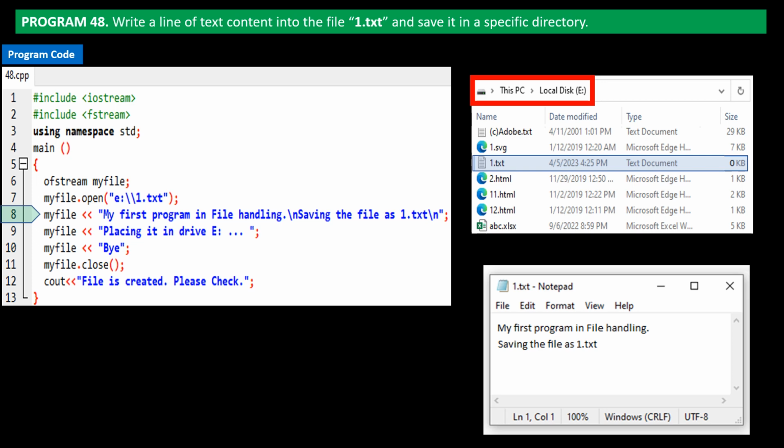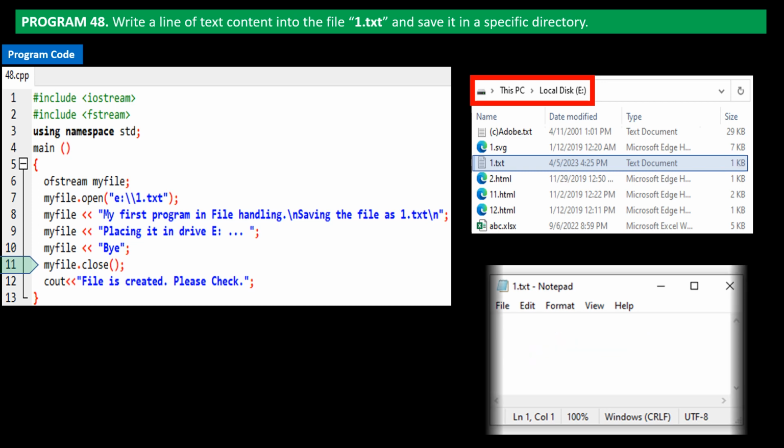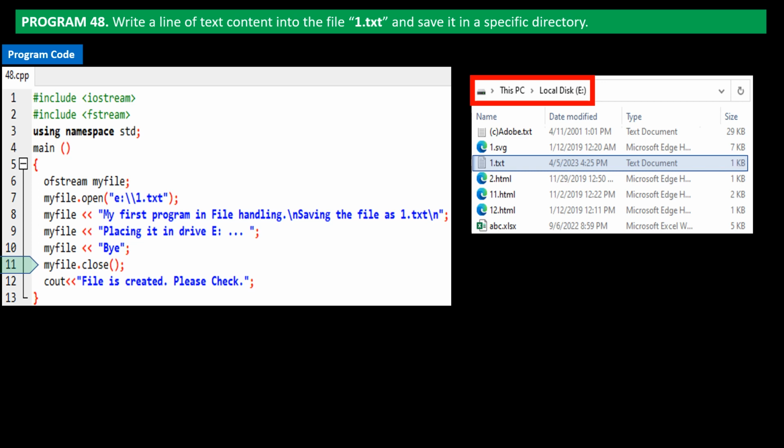In the program code, the control shifts to next line. The content given here is written to the output file. Once again in the program code, control shifts to next line. The content given is written on the same line. In program code, next line is executed, and the output file or 1.txt is closed. On line 12, the cout message is asked to be printed, and the program ends.